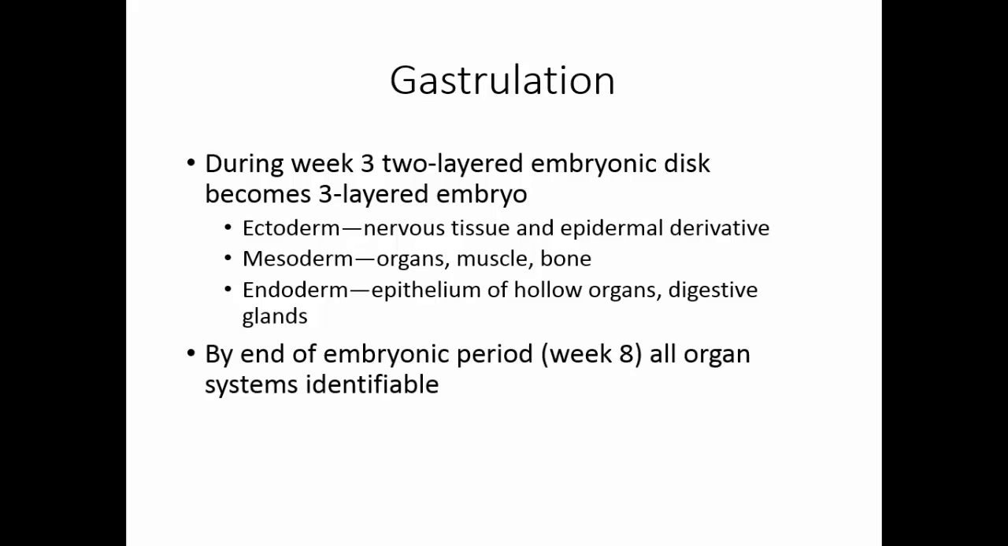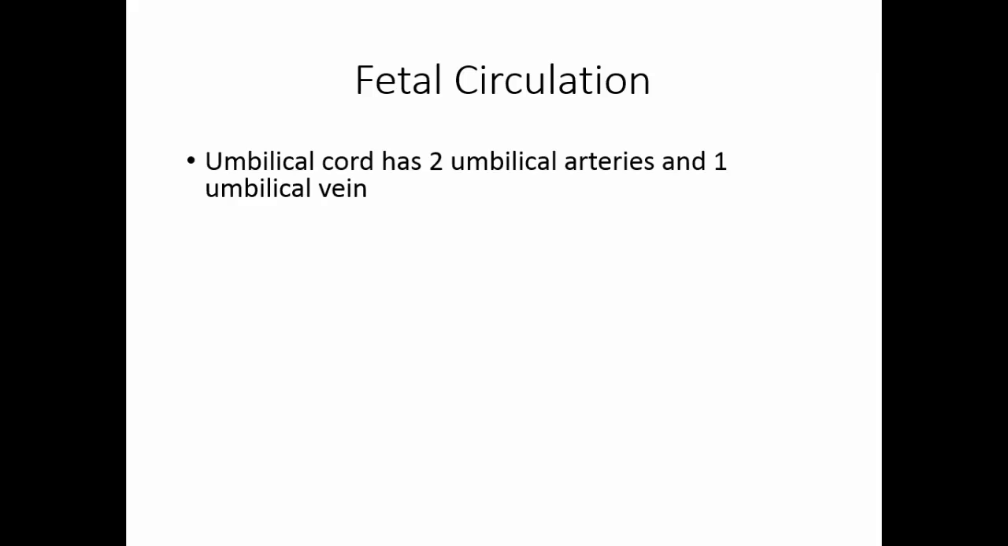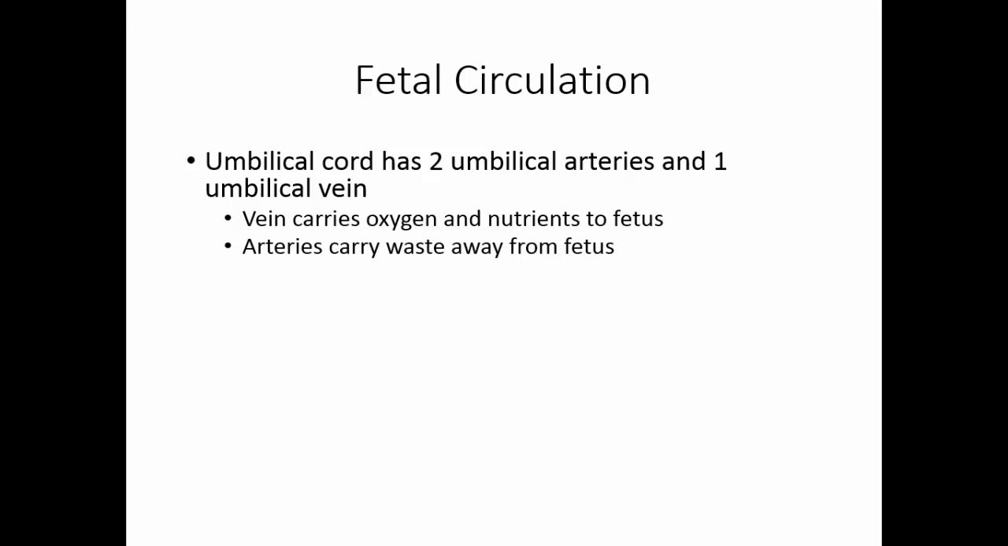By the end of the embryonic period, this is the end of week 8, all organ systems are identifiable and pretty much in place. The umbilical cord has 2 umbilical arteries and 1 umbilical vein. The vein carries oxygen and nutrients to the fetus, and the arteries carry waste away from the fetus. This is the link between the fetus and the placenta.